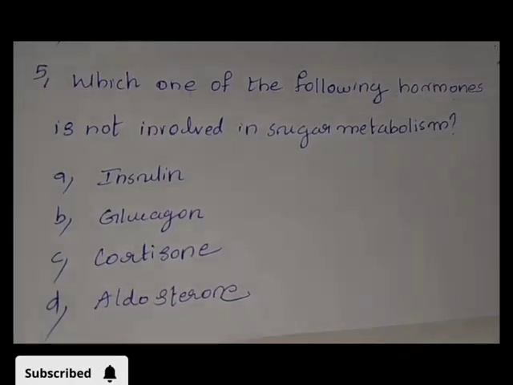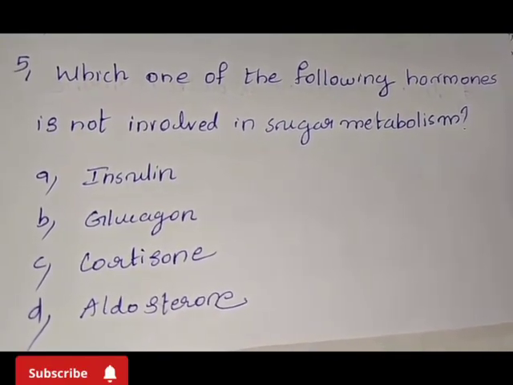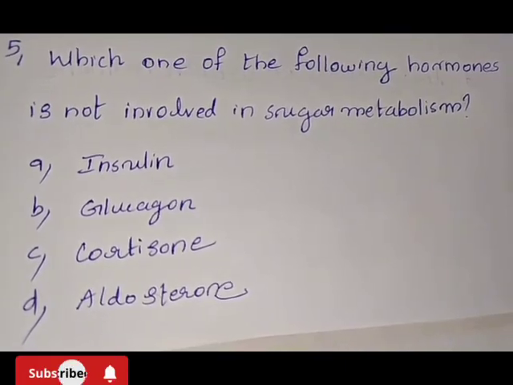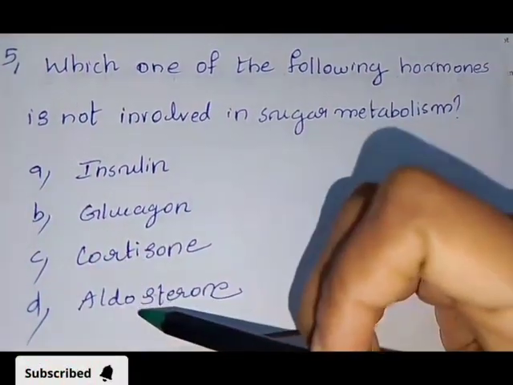5. Which one of the following hormones is not involved in sugar metabolism? Option A, insulin; B, glucagon; C, cortisone; D, aldosterone. Answer: option D, aldosterone.